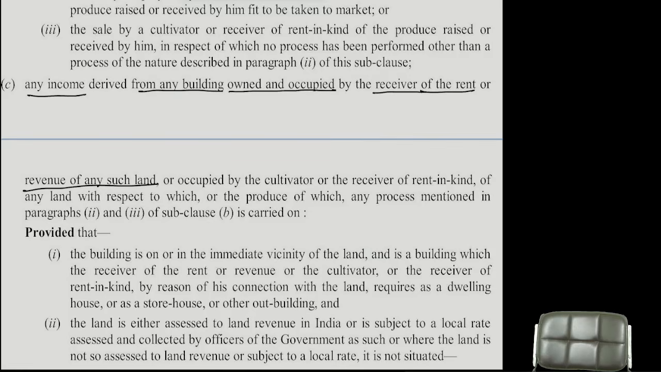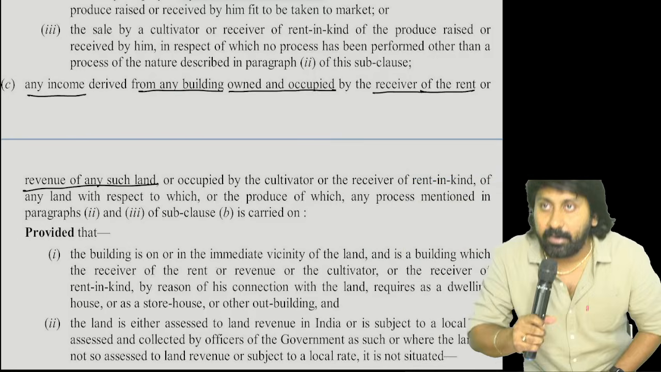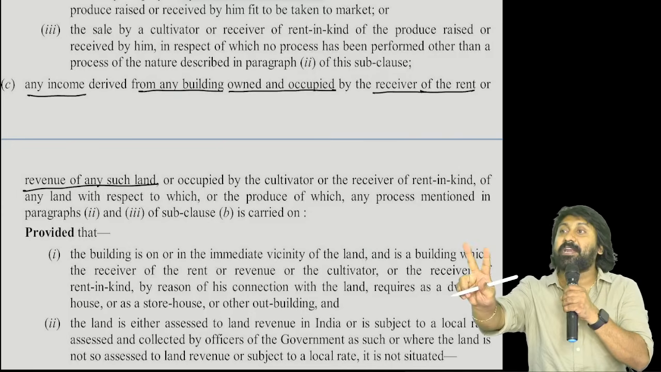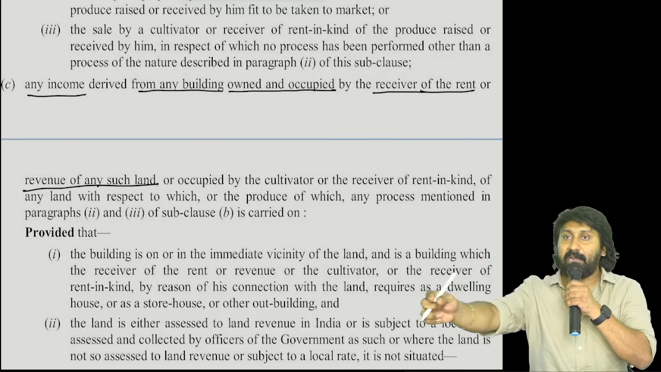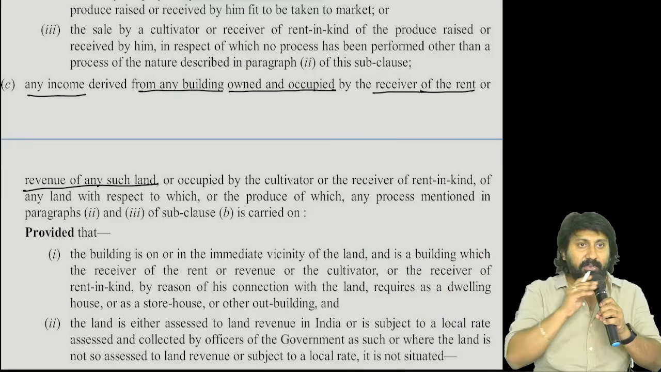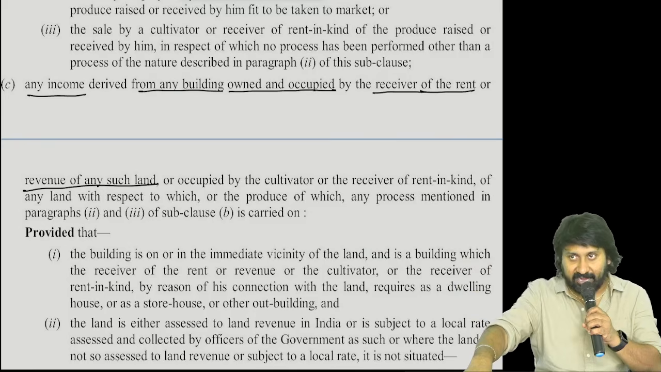That's the first. Second, or occupied by the cultivator. Now I am not occupying. Who is occupying? The cultivator is occupying. From that cultivator, I am receiving two rents now. What are the two rents? Rent for using the agricultural land.